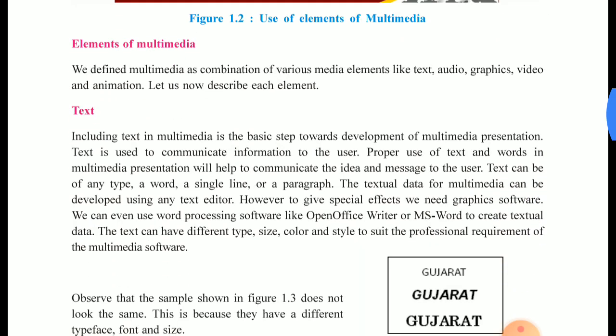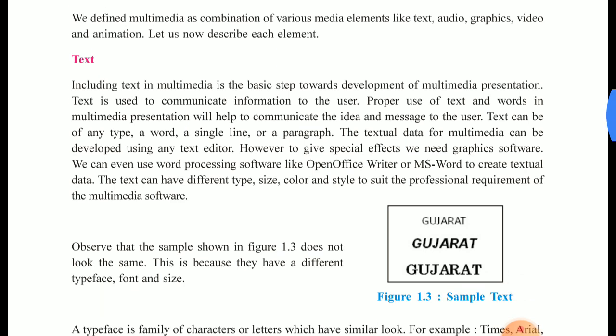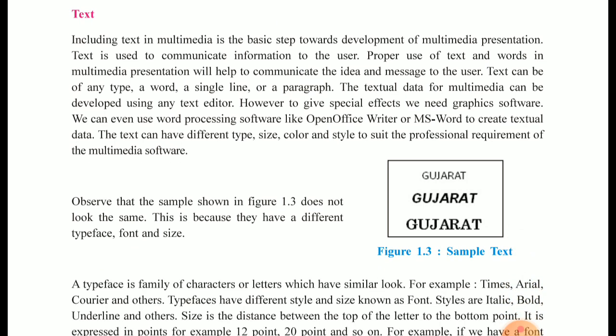Now your first element of multimedia is text. What do you mean by text? You can consider any textual document, for example any word document. A word file contains the textual part. To write any text we want different types of font and different types of style, and then we can also format that font.